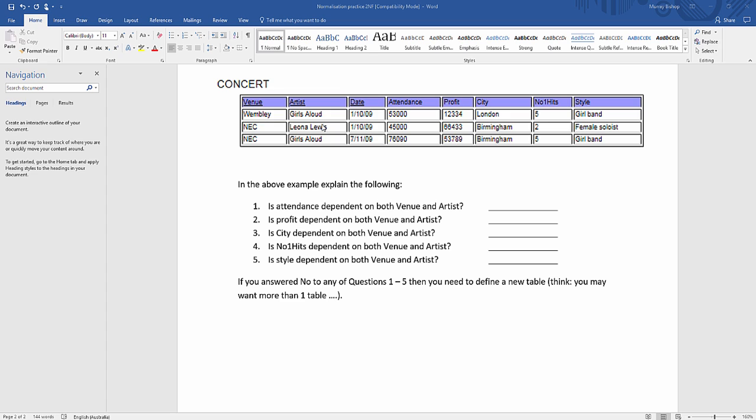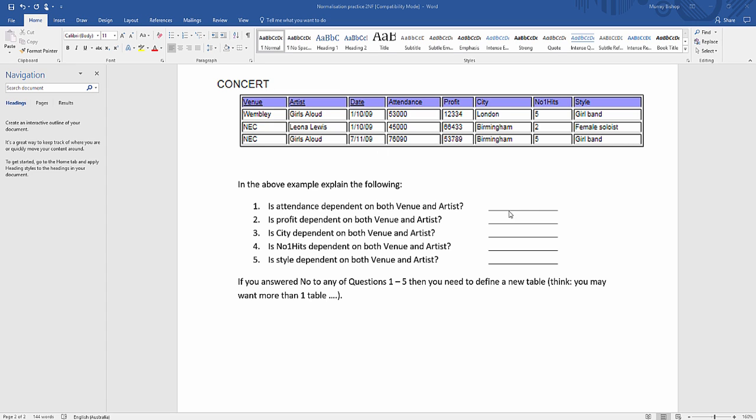Just as a reminder, hopefully you're getting the hang of this by now, for it to be in second normalized form, if something relates to the primary key, it has to be related to every single part of the primary key. So in this table, the attributes need to not just be related to date, or just artist, or just venue, but they need to be reliant on the three combined.